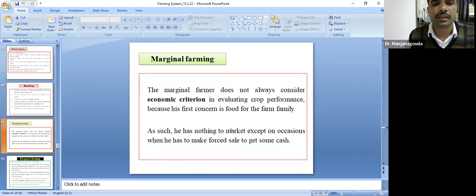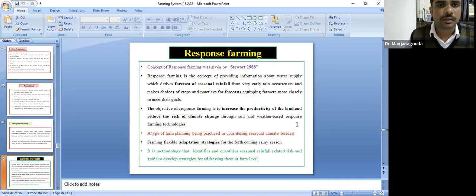Another one is marginal farming. As I discussed, it is a type of subsistence farming. Okay. And another important one is response farming. What do you mean by response farming? The concept of response farming was given by Stewart in 1988. In response farming, they provide information about the supply, which derives the forecast of the seasonal rainfall from very early rain occurrence. Based on the weather parameters, we have to follow the farming practice. That is called response farming.